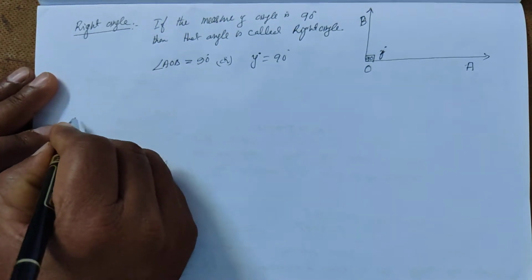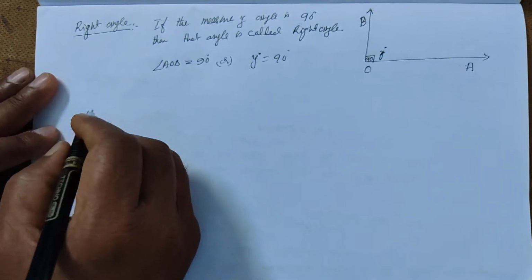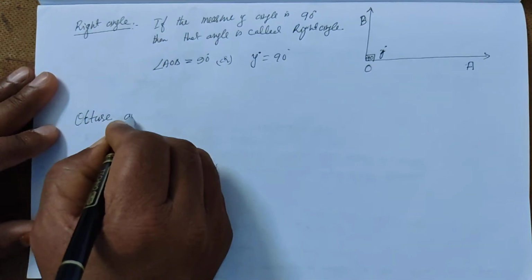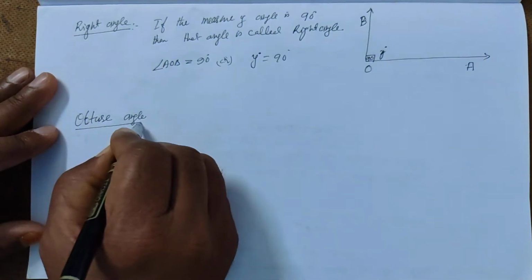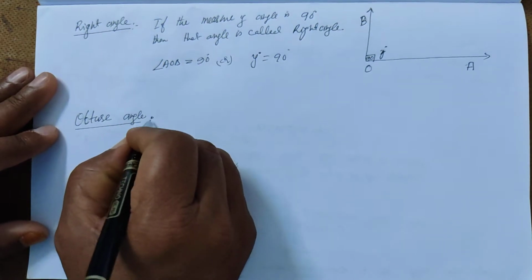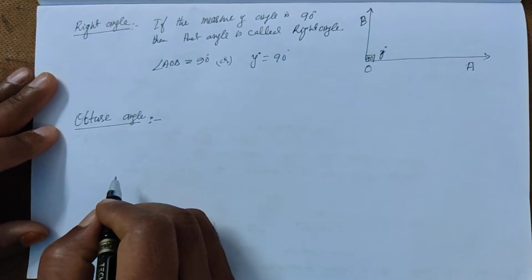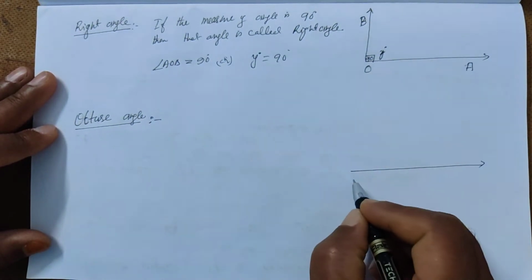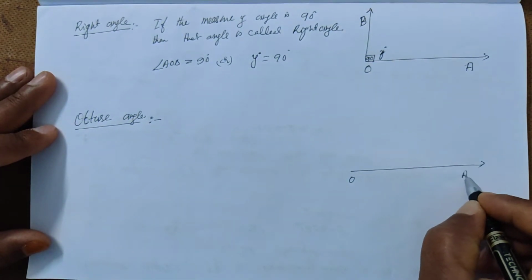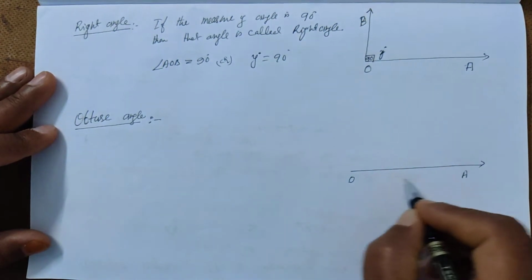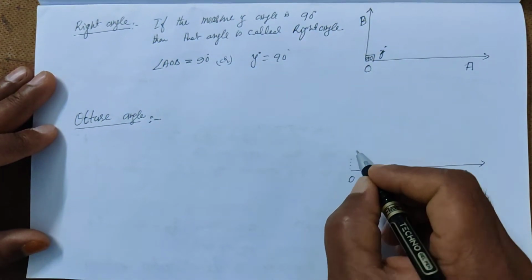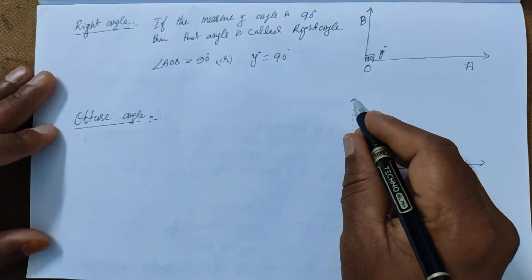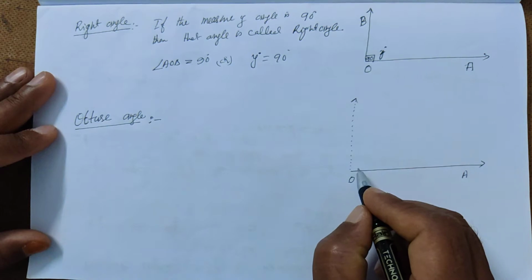Now obtuse angle. So what is an obtuse angle? So this is a ray AO, this is a ray OB, and as you know, this is an imaginary line, and this is 90.